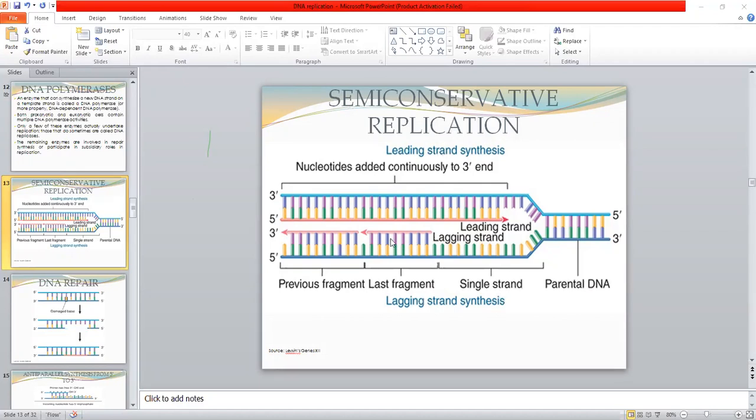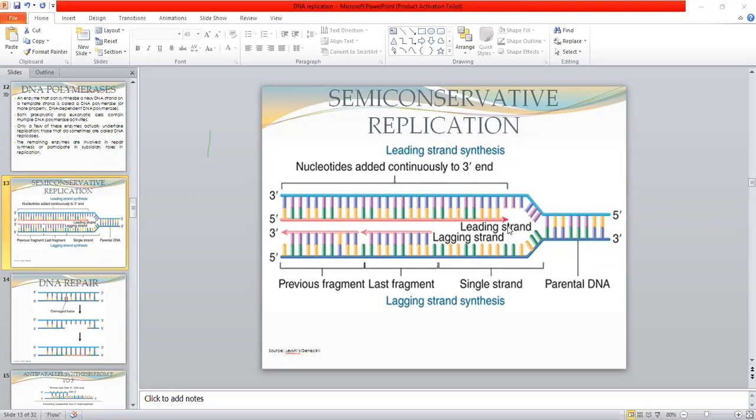So the DNA synthesis diagram depicts all the minute details of semi-conservative replication. The two newly synthesized strands are known. One is the leading strand, in which the synthesis goes on from the 5 prime towards the 3 prime direction.